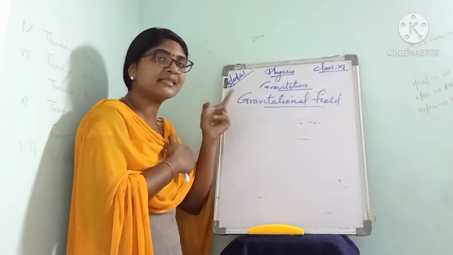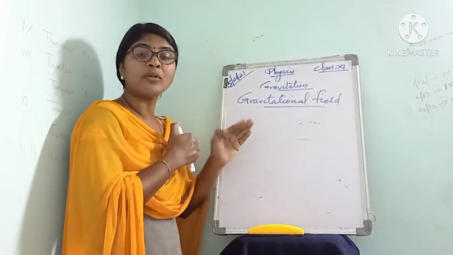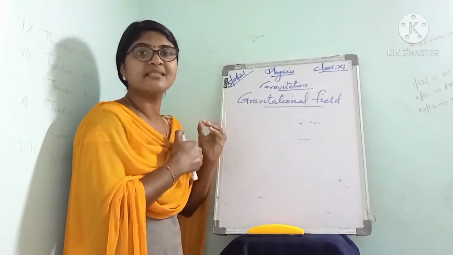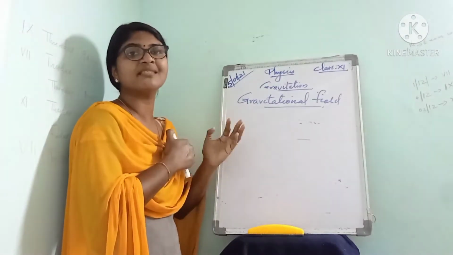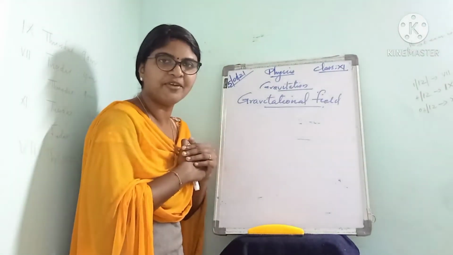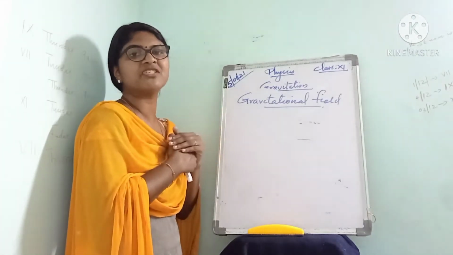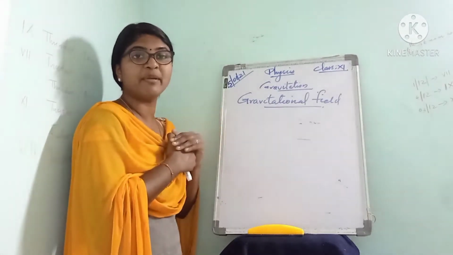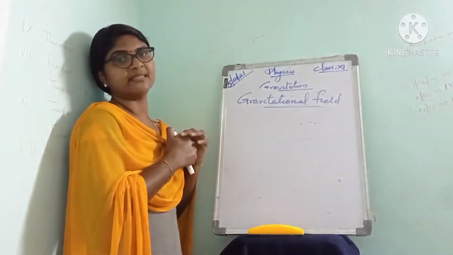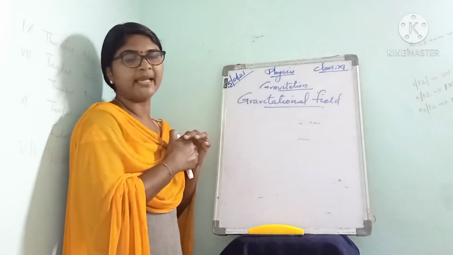For example, Earth is surrounded by a gravitational field. Any body brought in this field experiences a force of attraction towards the center of Earth. That is actually the gravitational field.